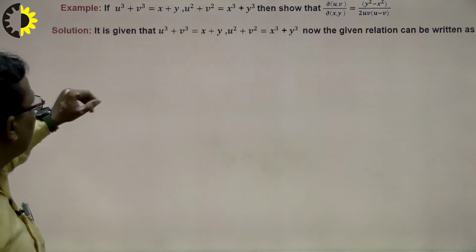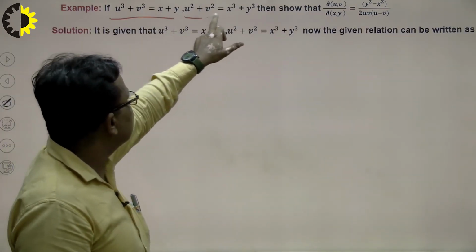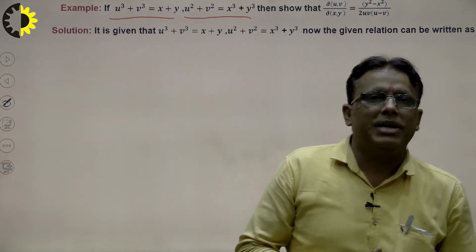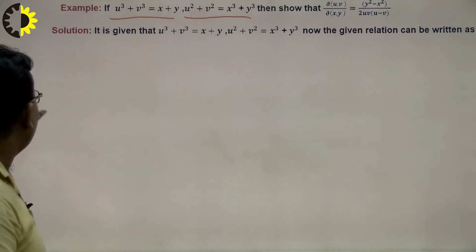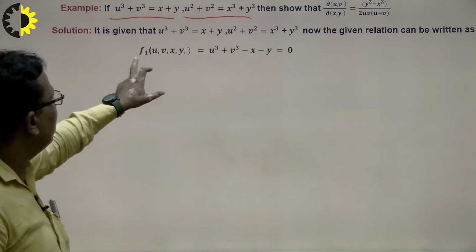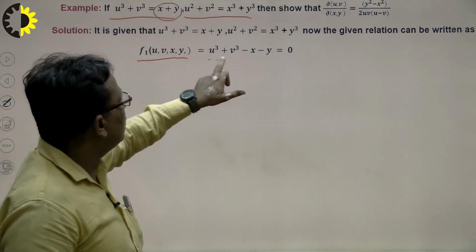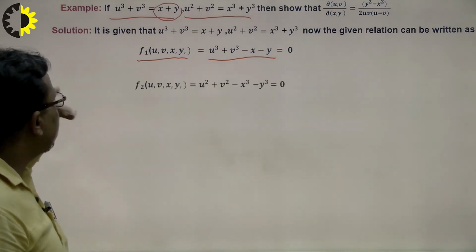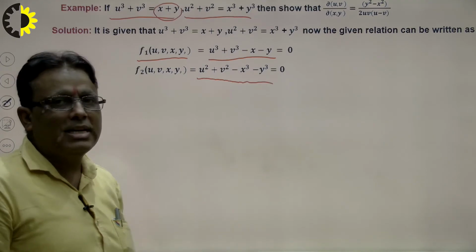So first of all we see a very simple problem. Suppose this is the first function and this is the second function, and here we cannot separate u and v, and we cannot separate x and y. So that means the given functions are implicit functions. So how do we write the first function? First of all, this goes to the left hand side. So what will be it: u cubed plus v cubed minus x minus y, this is f1. In the same way we calculate f2. What will be f2? u squared plus v squared minus x cubed minus y squared.